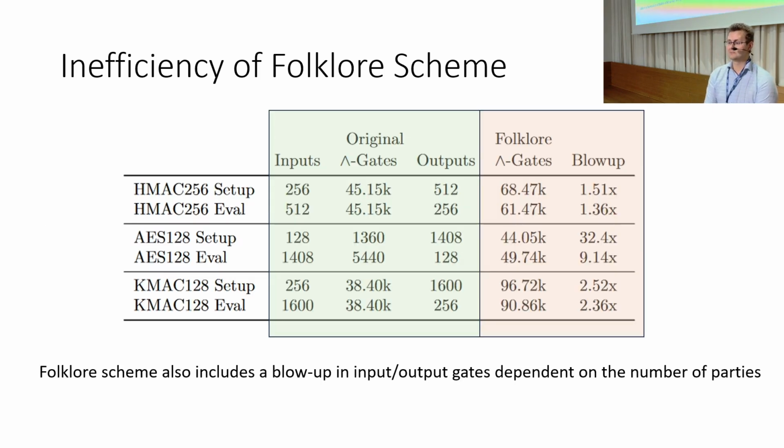We benchmarked a couple of examples, namely HMAC SHA-256, AES 128, and KMAC 128. We give the size of these circuits split into a key-only preprocessing phase and an online evaluation phase. And we show the size of the corresponding folklore circuit in AND gates using the SPDZ-style scheme I described before. In the AES example, we compute the full key schedule that results in 1,408 bits to be secret shared. And the folklore scheme that authenticates these values costs nearly 40,000 AND gates.